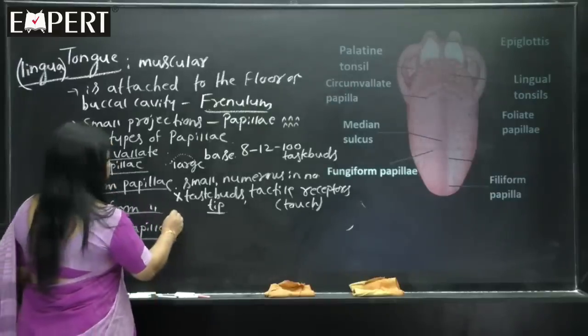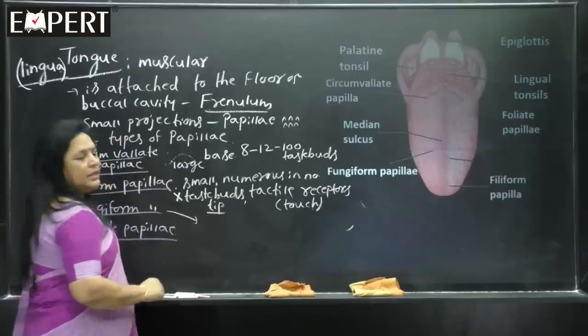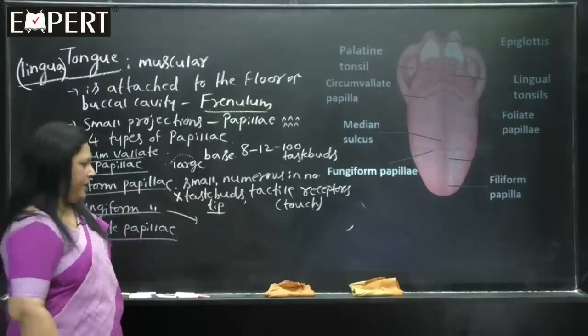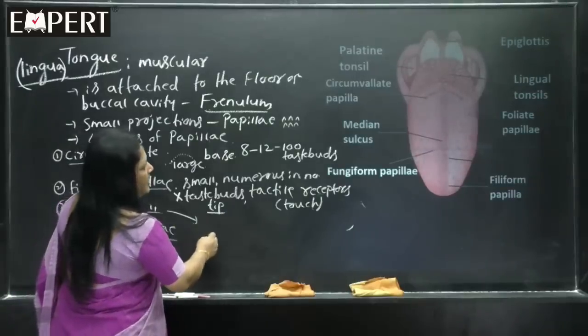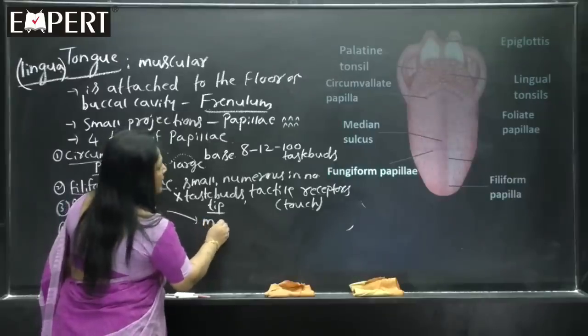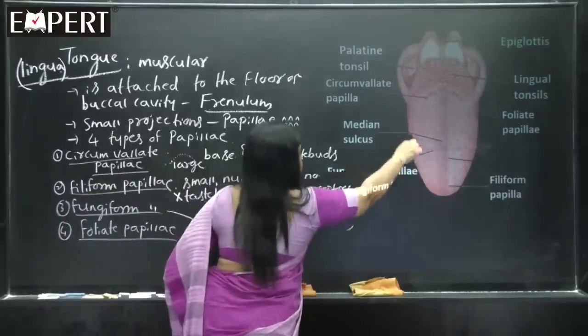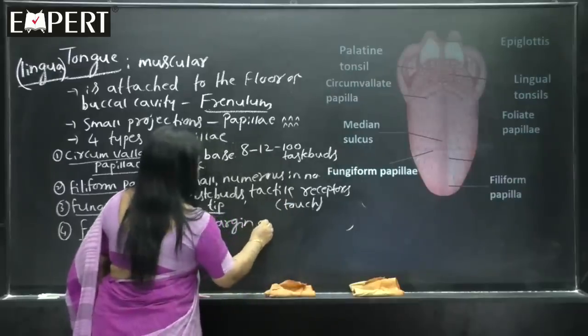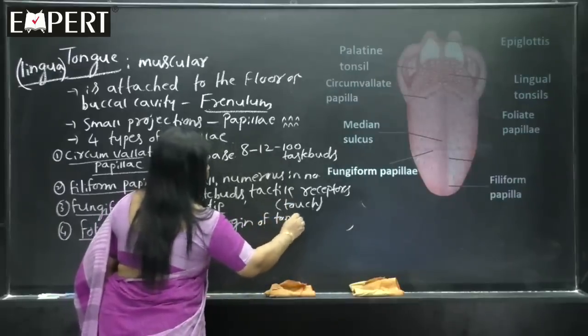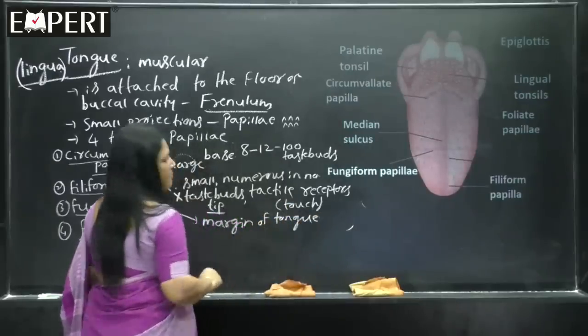Now, the next one are the fungiform papillae. Listen carefully. Fungiform papillae are generally present at the margins of the tongue. On the entire length of the margin of the tongue, you can see the presence of fungiform papillae.